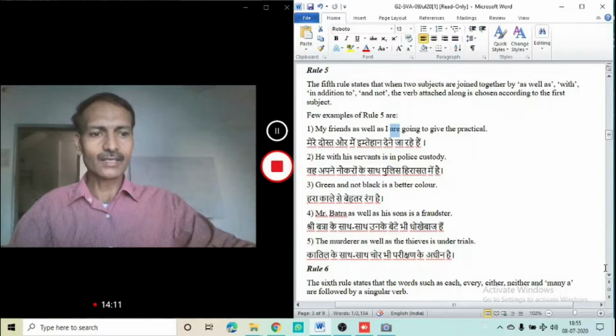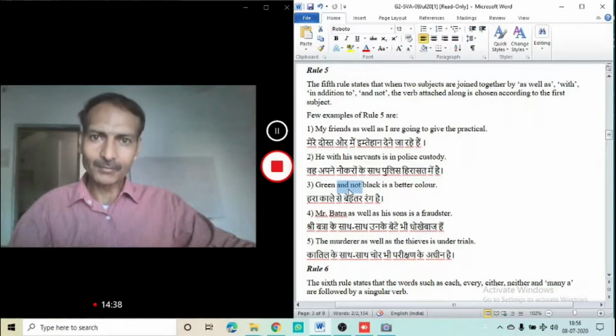Alright, I take another example. Green and not black is a better color. What does it mean? Green is the first subject and it is singular, and according to that "is" is used, and the indication here is "and not". So take care of these things. Remember in your memory, always use each and everything very carefully.